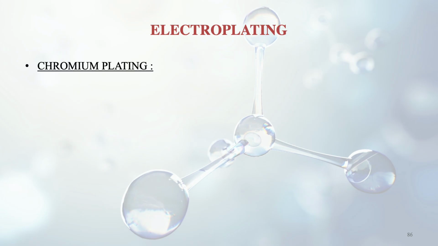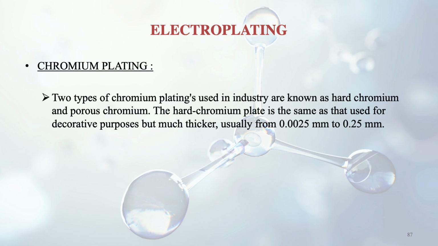Chromium plating, this is the first one we will discuss. We have two types of chromium plating used in industry. The first one is known as hard chromium, and the second is porous chromium. The hard chromium plate is the same as that used for decorative purposes, but is much thicker, and its thickness is in the range of 0.0025 mm to 0.25 mm. So the decorative plating is used here also, but the thickness range varies.